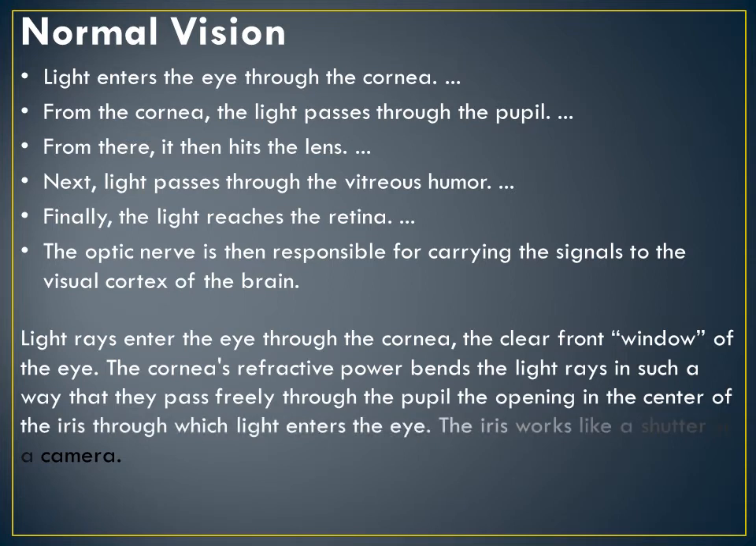Light rays enter the eye through the cornea, the clear front window of the eye. The cornea's refractive power bends the light rays in such a way that they pass freely through the pupil, the opening in the center of the iris, through which the light enters the eye. Understood, children? The iris works like a shutter in a camera.